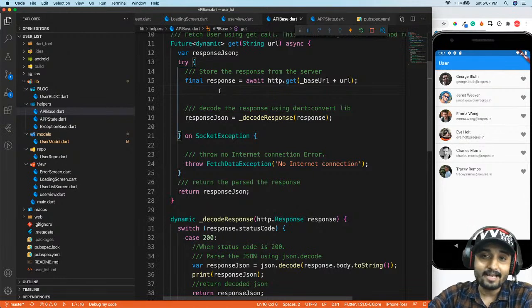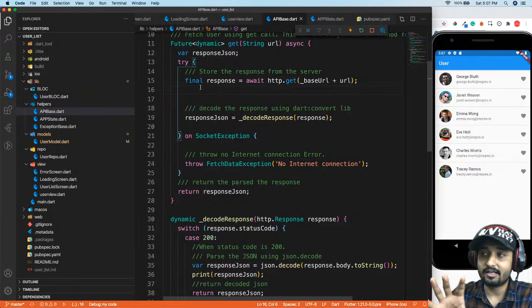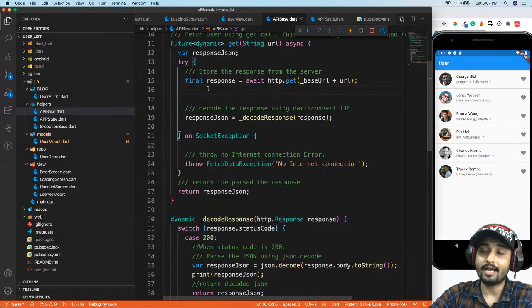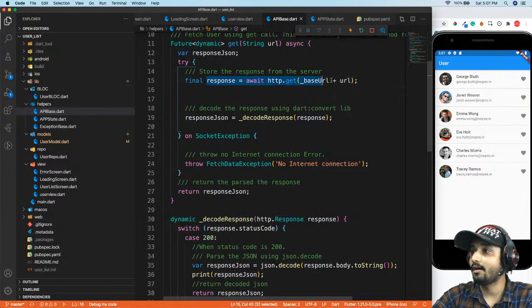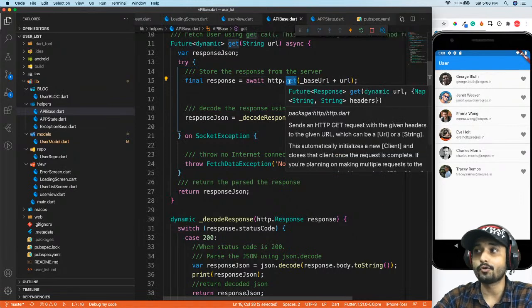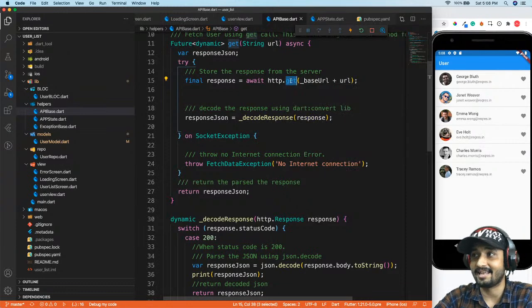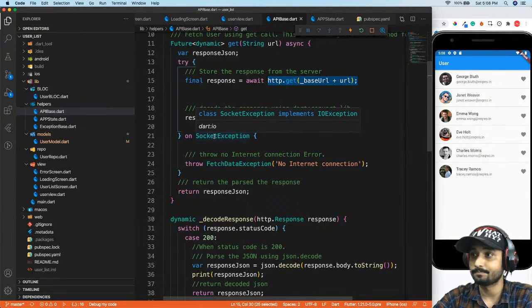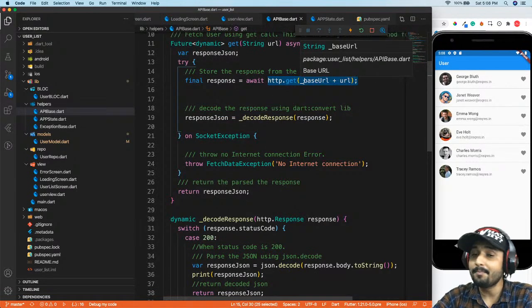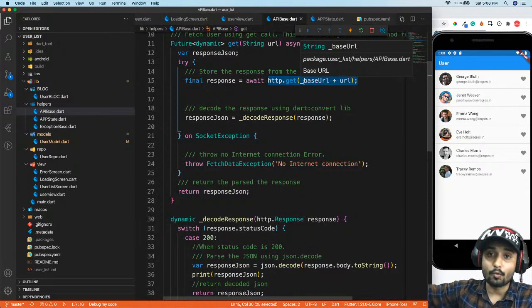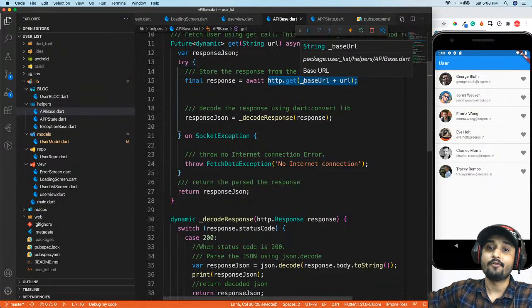Why is that? Let me make it clear. We get a socket exception when you are not connected to the internet. If your internet is available and you're ready to go inside the get part of this statement, then make sure that it is this get method which is going to return the error. This method is ready to use if you don't have a socket exception, and then we are going to get something. It means that we are able to connect with our server.